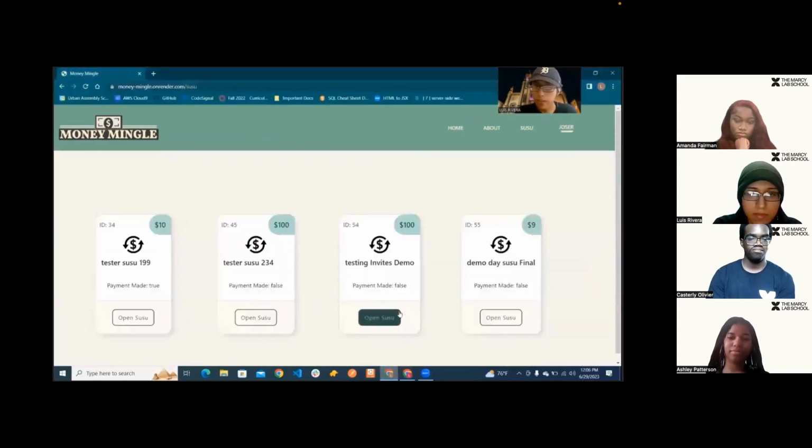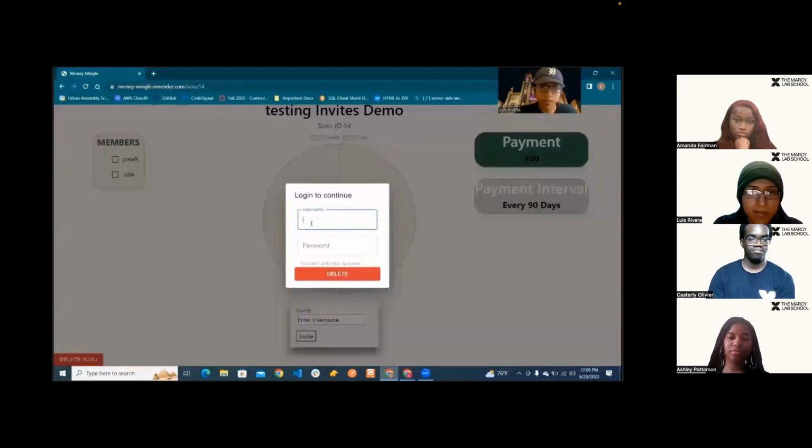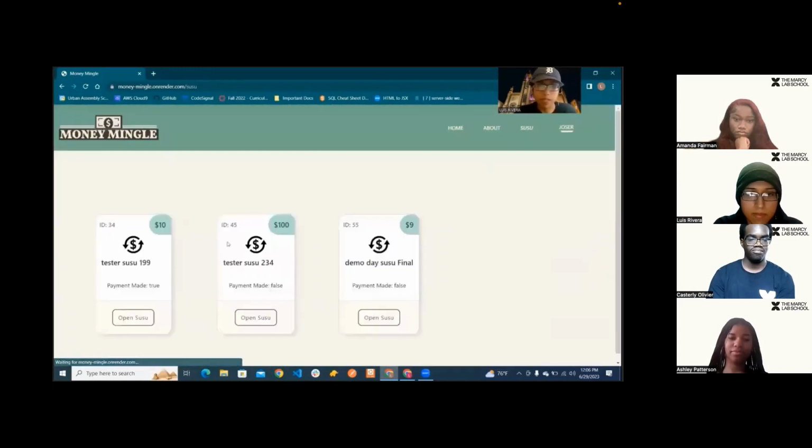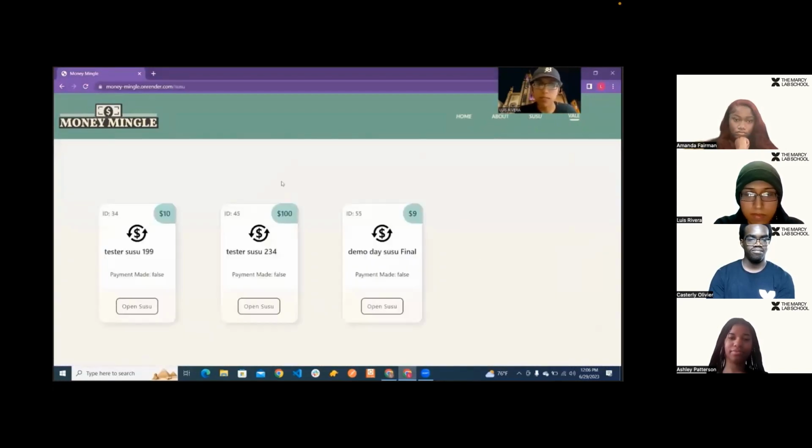In order to show off the delete invite, I would open one, and then in order to delete, I would have to confirm by basically signing into my account again. I'll say R, and let's put the password and press delete. And as you can see, it was removed from my page. And if I go to the other account, you can see it was also removed from this account. This was MoneyMingle. Thank you very much.